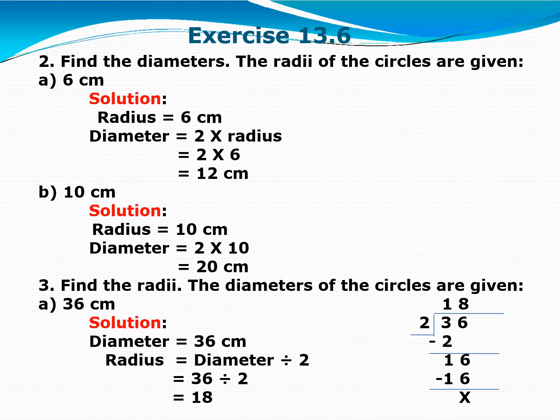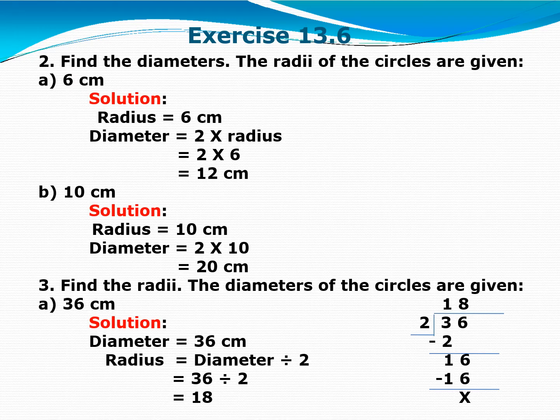Now we will start exercise 13.6. Again, question 1 of this exercise you have to solve in the book. Number 2, find the diameter. The radii of the circles are given. In the first question, the radius is 6 cm. Write down the solution first.